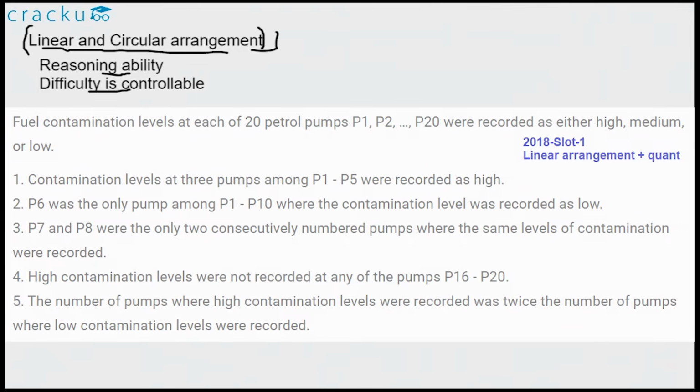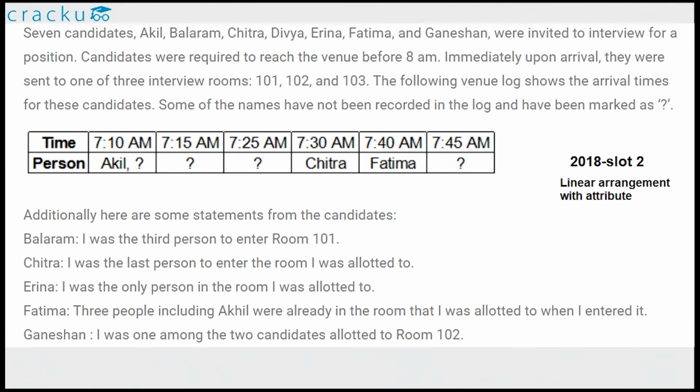If you look at the CAT papers of last 2 years, in CAT 2018 slot 1, we saw a linear arrangement with quantitative conditions. The petrol pump question, where they had some quantitative conditions. In slot 2, we saw a linear arrangement with attribute. This is a very common type of variation where in this case the specific time is the attribute.